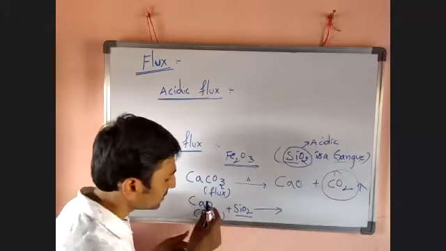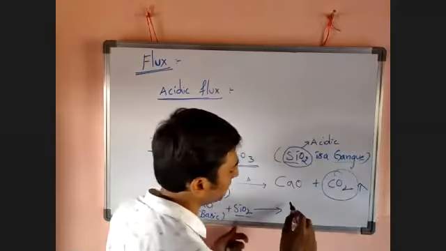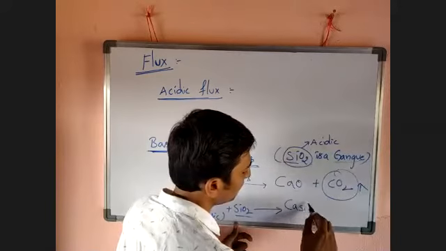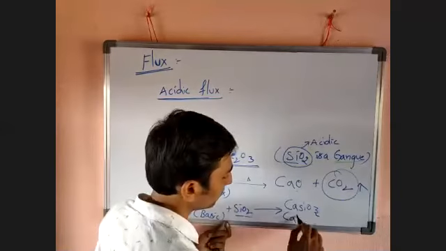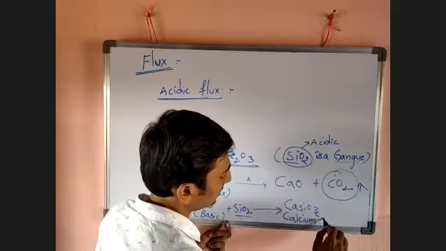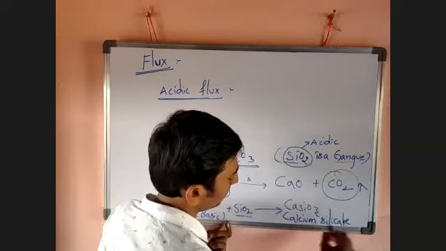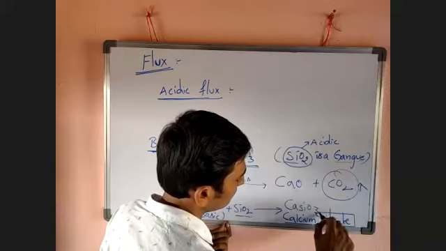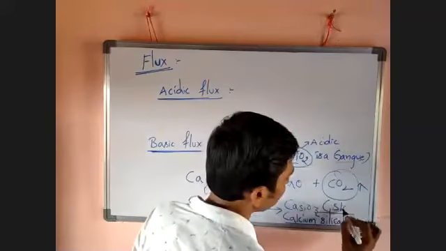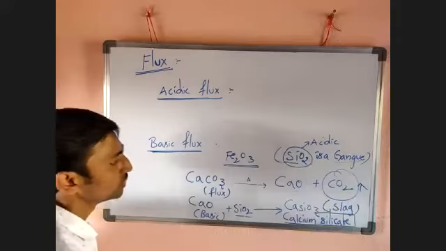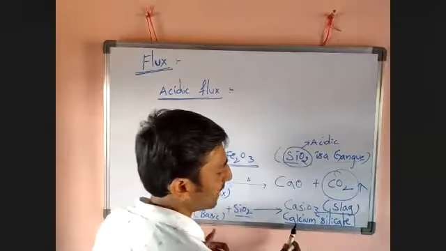Look here, this O combines with O and is converted into O3. Totally it combines to give CaSiO3. What is it? Calcium silicate, CaSiO3. Nothing but what? In this process, it is slag. So during the iron extraction from hematite, the slag is calcium silicate.